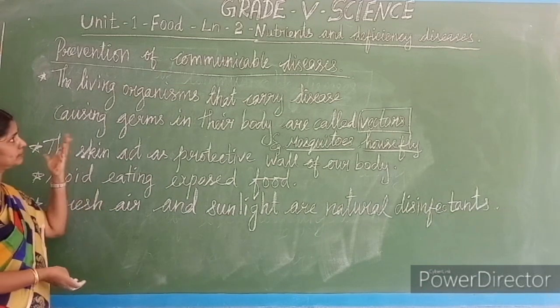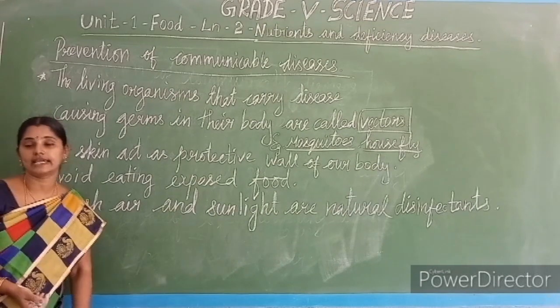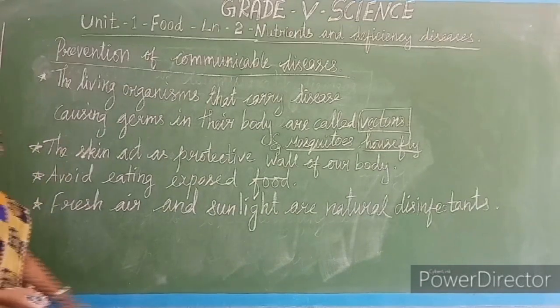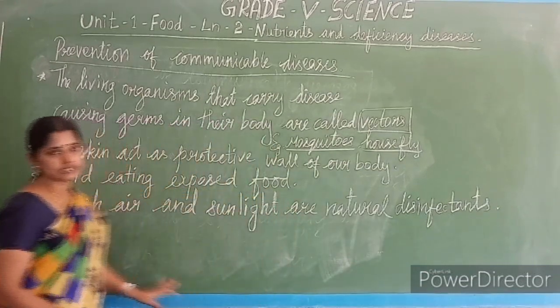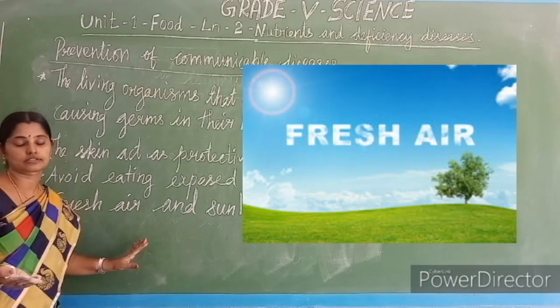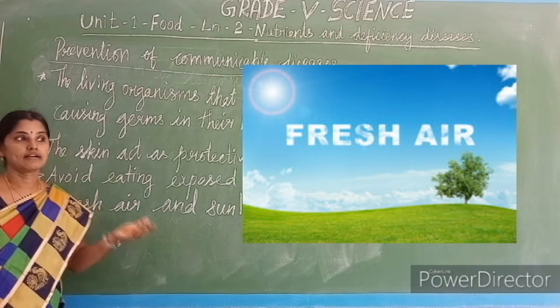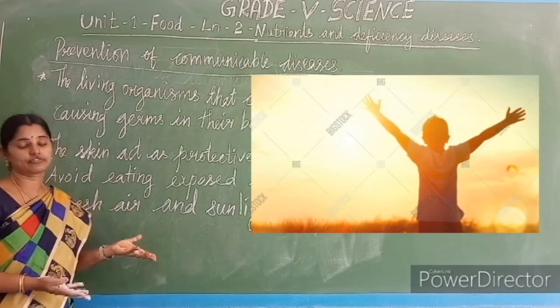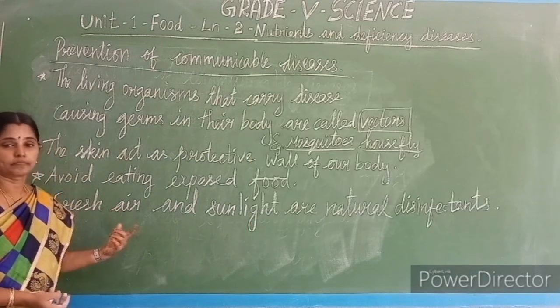And moreover, in prevention, see, fresh air and sunlight are natural disinfectants. What is that? Not only the disinfectants that we are using are disinfectants. Fresh air itself is a disinfectant. The sunlight is in itself a disinfectant.